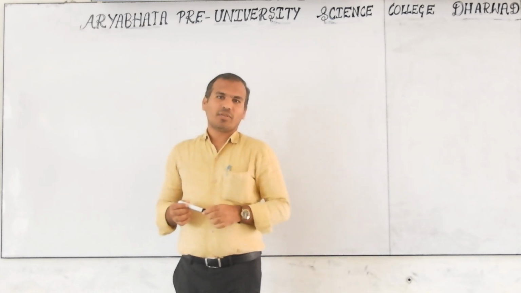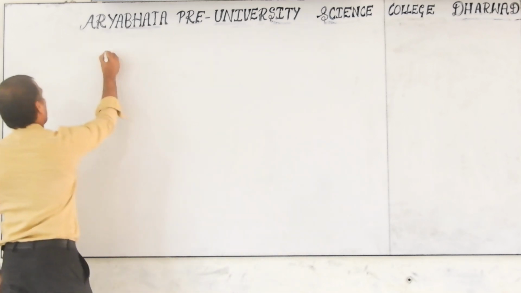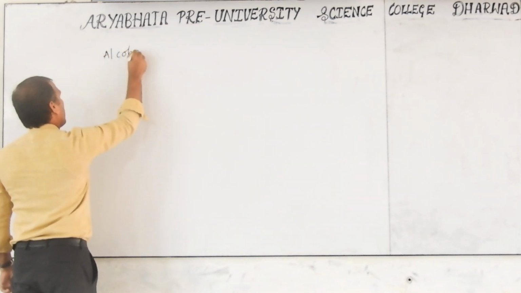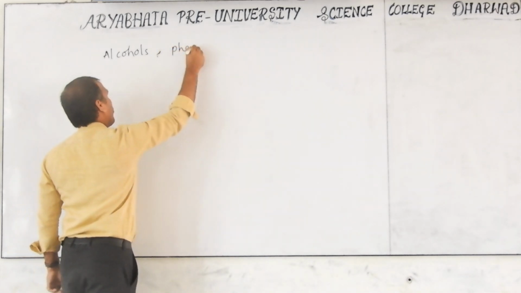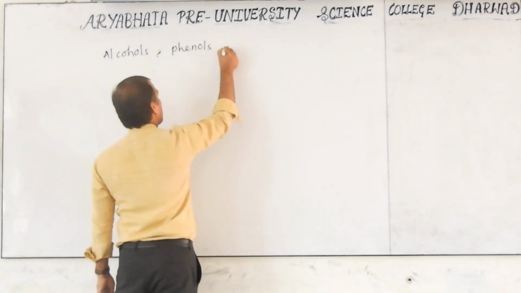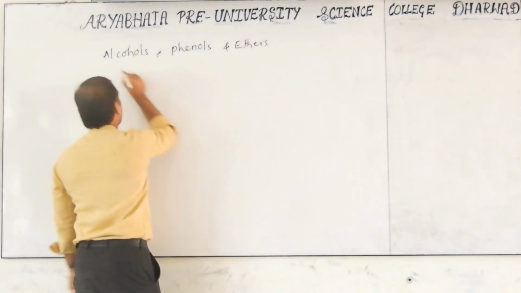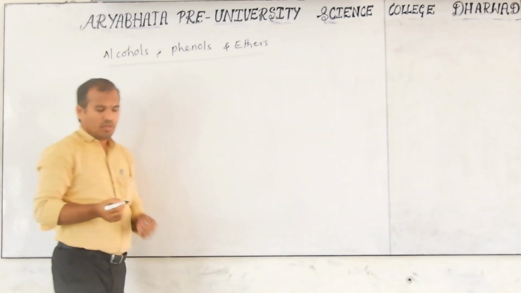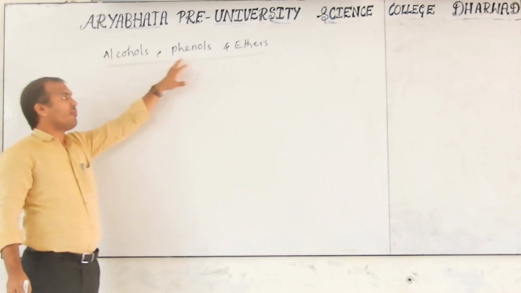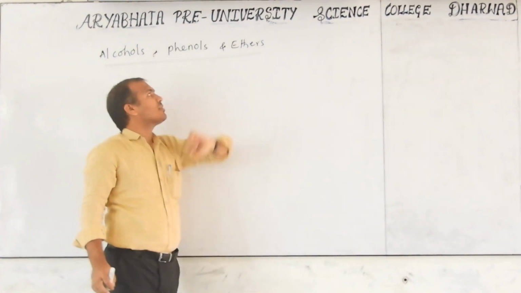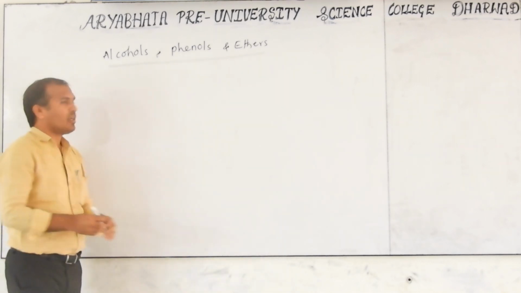Today I am discussing alcohols, phenols and ethers. Among these three, first I will discuss alcohols and phenols. Later, separately, I will discuss ethers. This is one of the separate topics, but combined, they are oxygen-containing compounds.